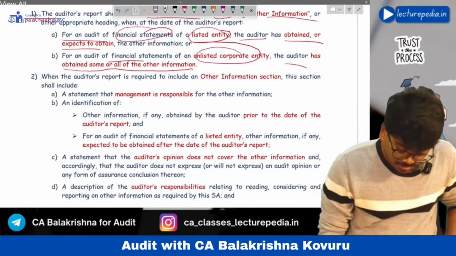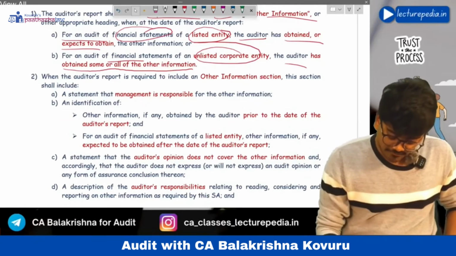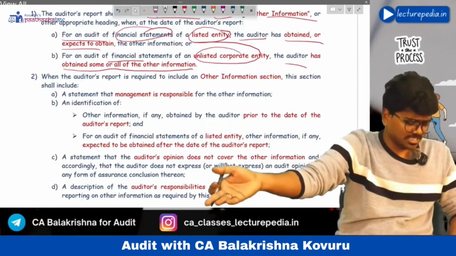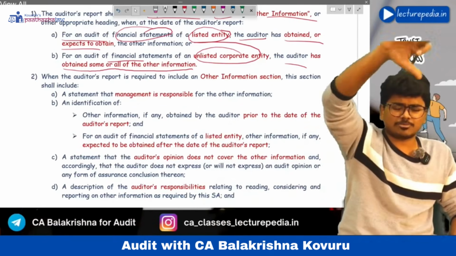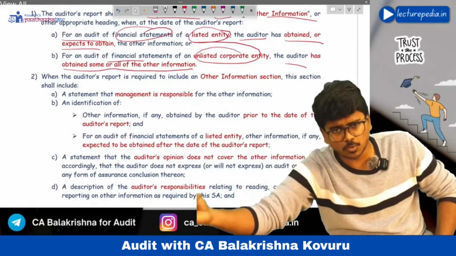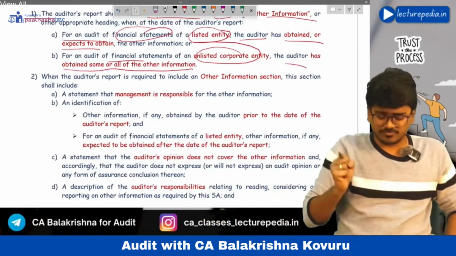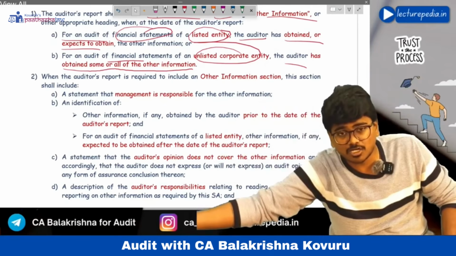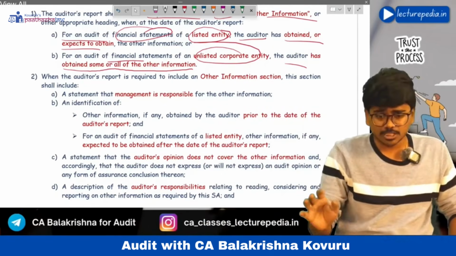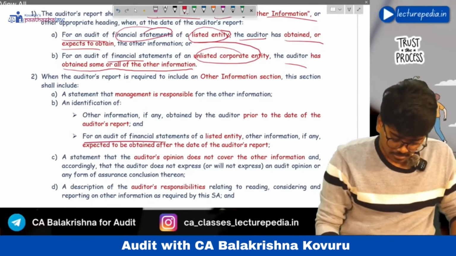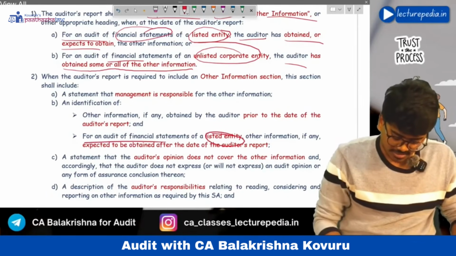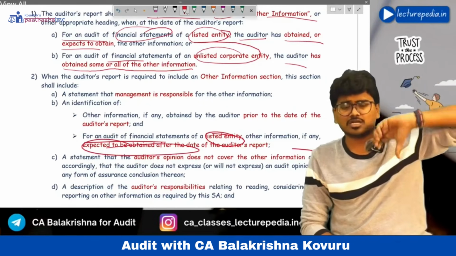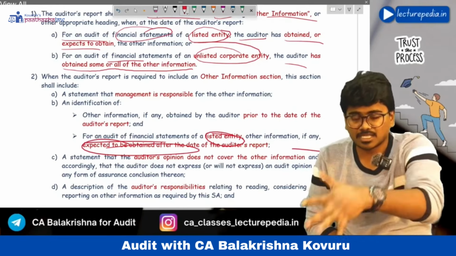Next, an identification of other information, if any, obtained by the auditor prior to the date of the audit report. In case of a listed entity, in case of an unlisted entity, if prior to the date of the audit report he has obtained any other information, he needs to identify that he has obtained this other information. And the other information that he expects to obtain after the date of the audit report, in case of a listed entity, that also you need to refer to in the other information paragraph.